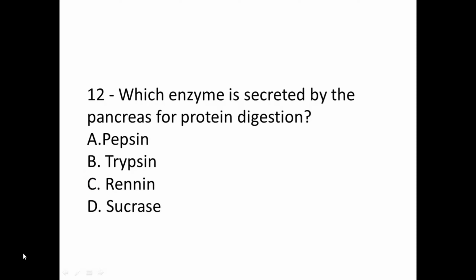So the correct option is option B. Renin and pepsin are from the stomach. Sucrase is related to the digestion of carbohydrates. So trypsin, chymotrypsin, carboxypeptidase will be the correct option, because pancreatic juice will be having two inactive enzymes and one active enzyme. So the correct option for question number 12 is option B.